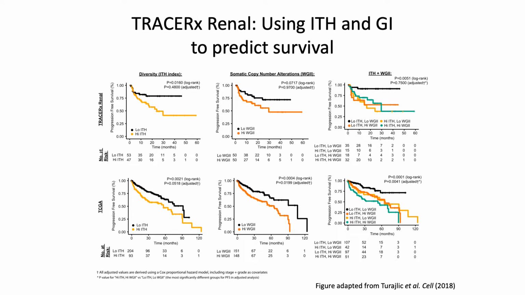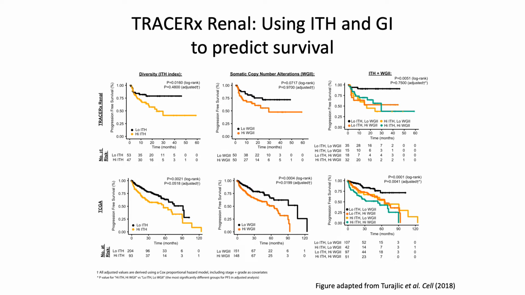However, when they adjusted their analysis for stage and grade, the conventional biomarkers, they found that these differences were no longer significant in their cohort, although they did find they were significant in the larger Cancer Genome Atlas cohort shown here in the bottom row.